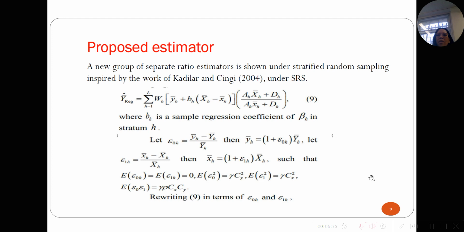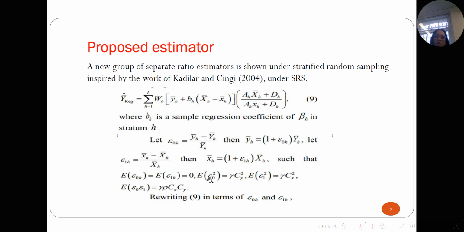And next, the proposed estimator. In this study, a new group of separate ratio estimators is shown under stratified random sampling, inspired by the work of Cardilla and Sinti 2004 under simple random sampling. The proposed estimator is given in equation 9. As you can see, A and D are some known auxiliary information.